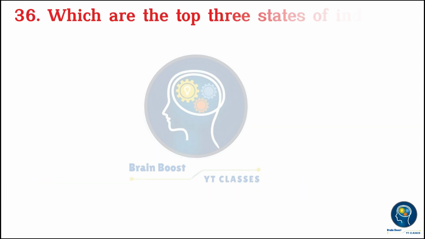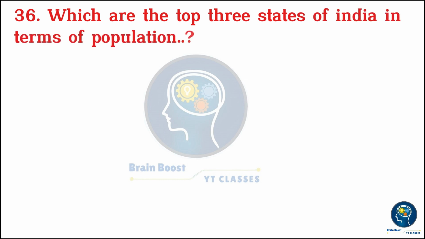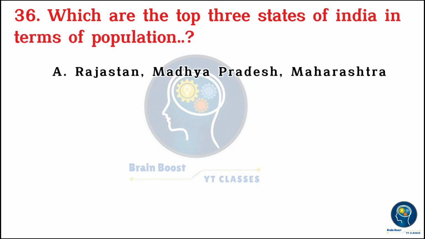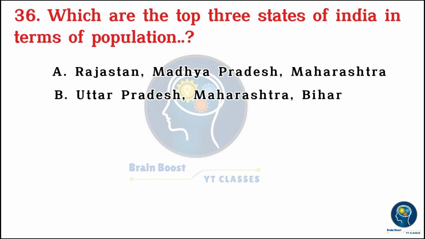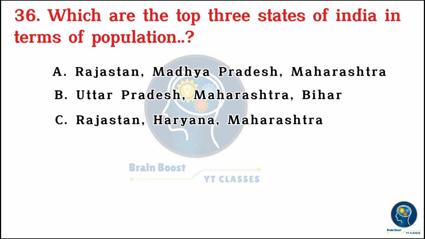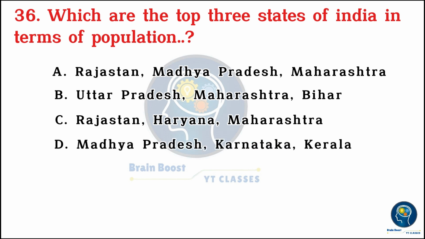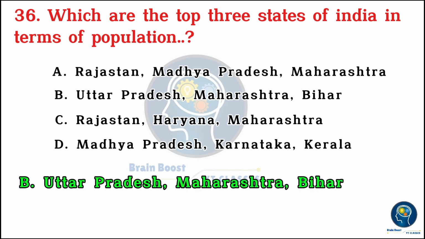Which are the top 3 states of India in terms of population? A. Rajasthan, Madhya Pradesh, Maharashtra. B. Uttar Pradesh, Maharashtra, Bihar. C. Rajasthan, Haryana, Maharashtra. D. Madhya Pradesh, Karnataka, Kerala. B. Uttar Pradesh, Maharashtra, Bihar.